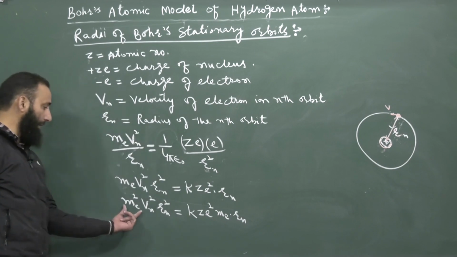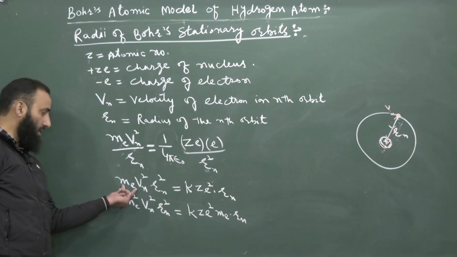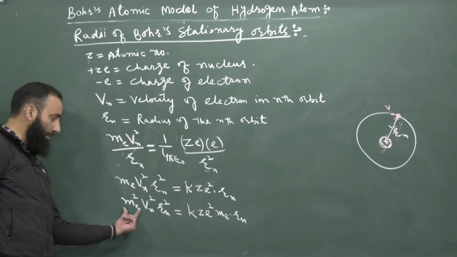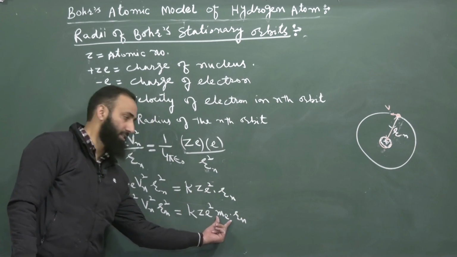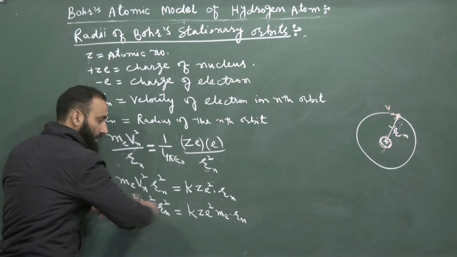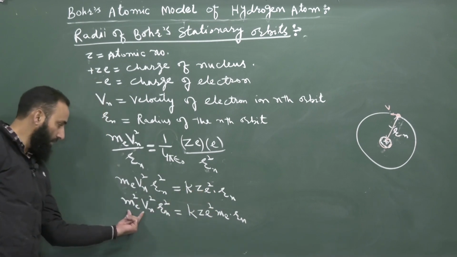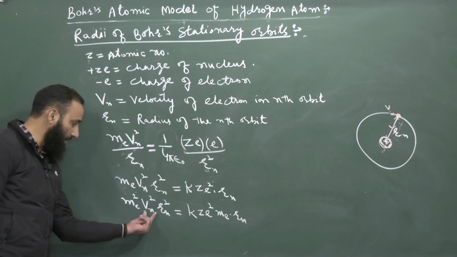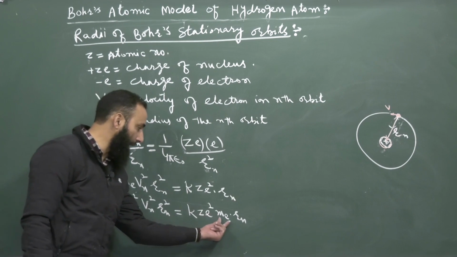Here I have multiplied both sides by the mass of the electron, because there was only one me on the left. So I write me square here, and I write another me on the right hand side. Because I have multiplied this equation on both sides by the mass of the electron, on the left side I get me square Vn square Rn square equals K Ze square me into Rn.